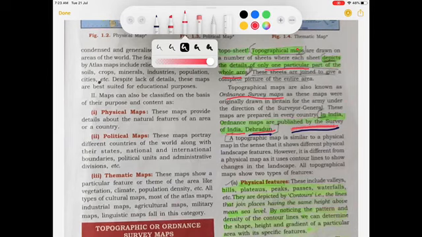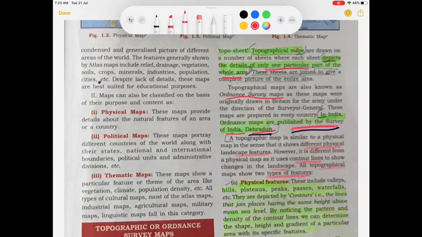These maps are similar to the physical map in the sense that they show different physical landscape features. However, it is different from a physical map as it uses contour lines to show the changes in the landscape.